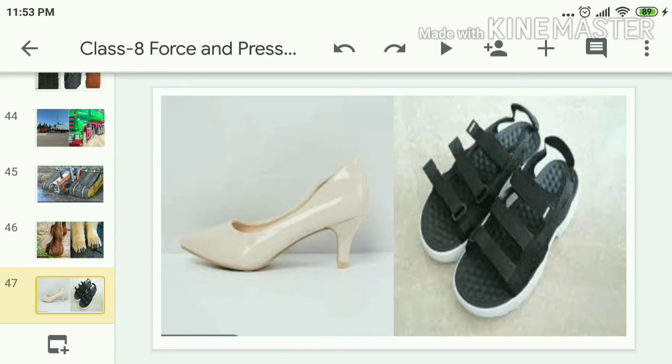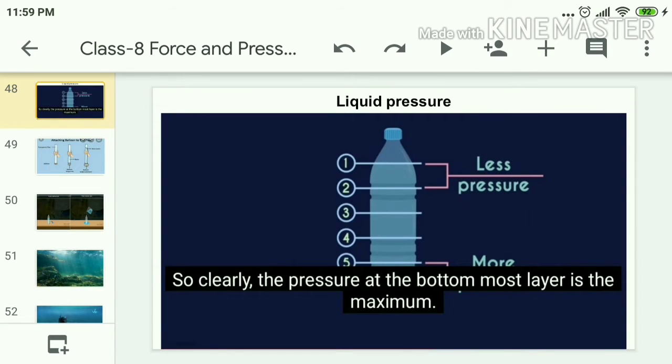Till now, whatever we have discussed, we observed pressure exerted by solids. Do liquids also exert pressure? Let us discuss. As liquids have some weight, even liquids exert pressure. Let us understand: take a water bottle filled with water and divide the water level into 5 equal parts.